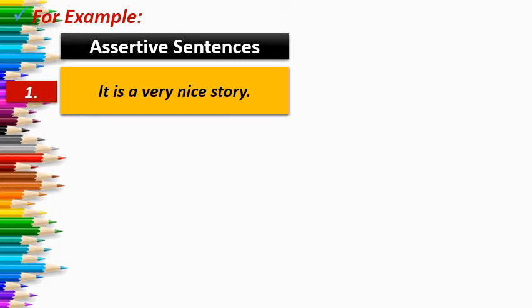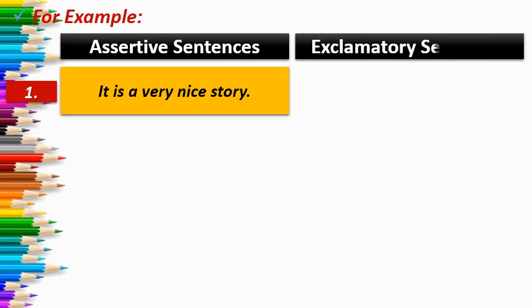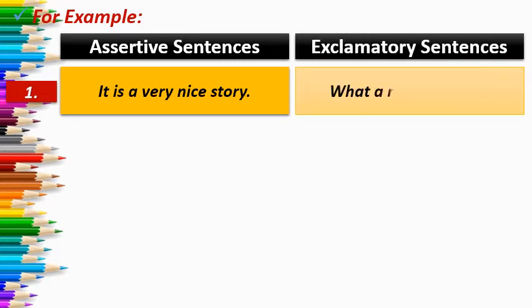The structure is subject plus verb plus a plus very plus adjective plus noun, or we can say extension. So when we convert it into an exclamatory sentence, the sentence will be: what a nice story it is, and at last the exclamation sign.